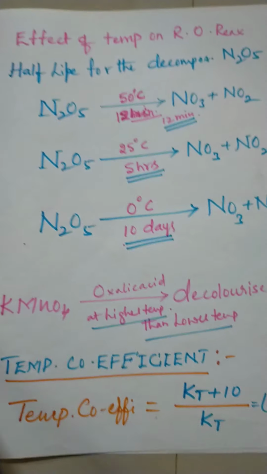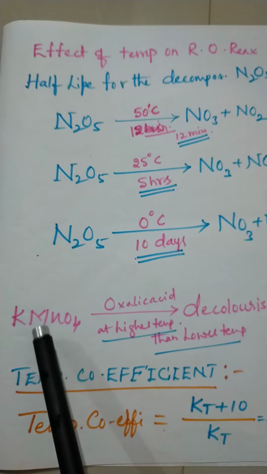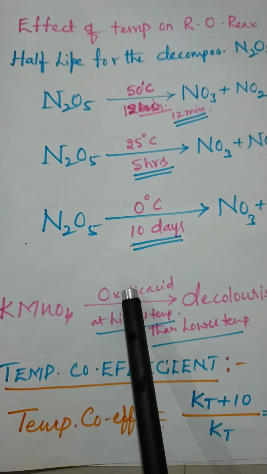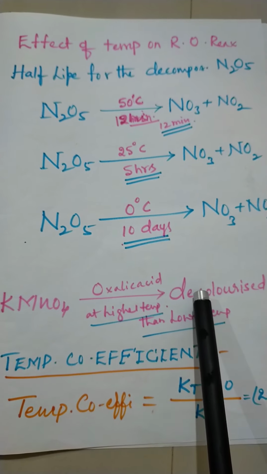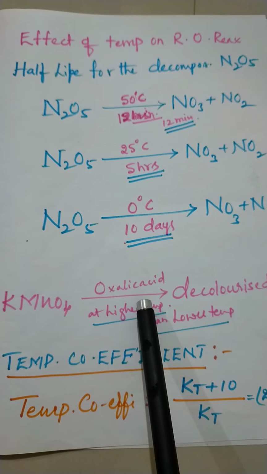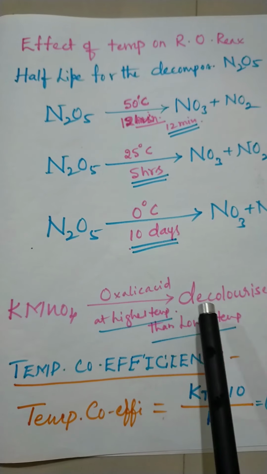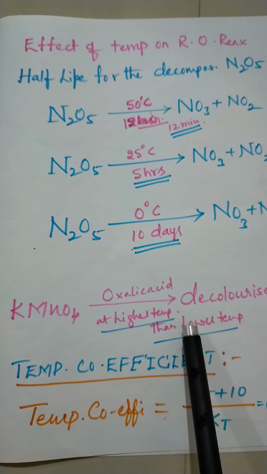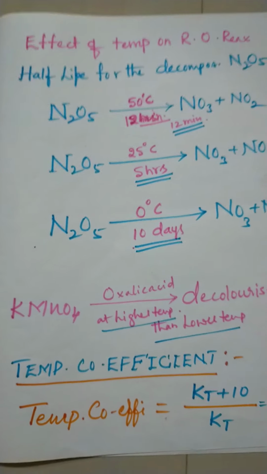And one more reaction is there, KMnO4, potassium permanganate. When potassium permanganate is mixed with oxalic acid, it gets decolorized. It gets decolorized at high temperature faster than at low temperature. So if the temperature is more, it decolorizes easily than at a lower temperature. So this is about another concept.